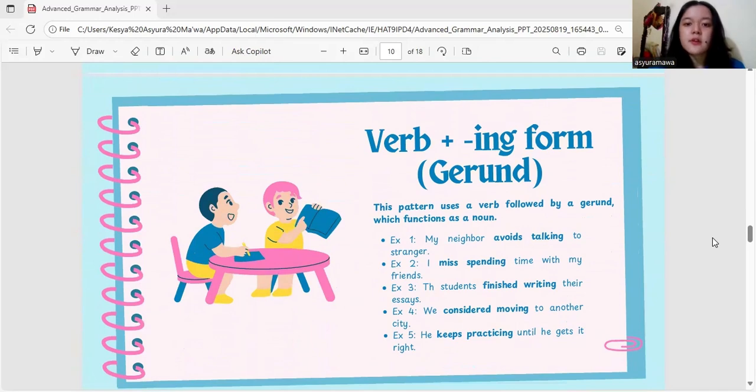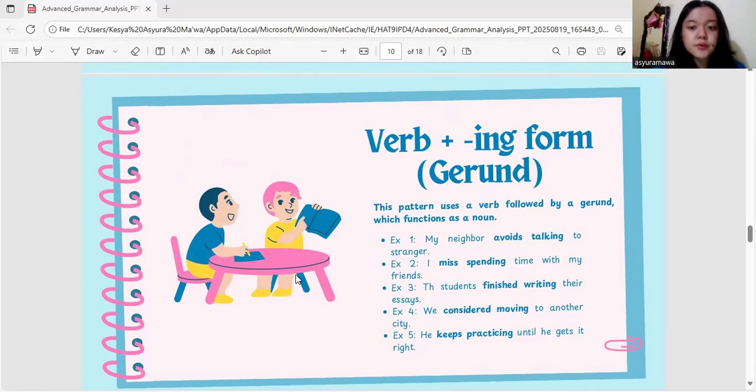First, verb plus -ing form or gerund. This pattern uses a verb followed by a gerund, which functions as a noun. First example, my neighbor avoids talking to strangers. The explanation for this sentence is the verb "avoid" must be followed by the -ing form, in this case, "talking".